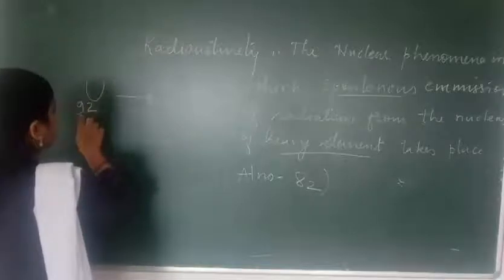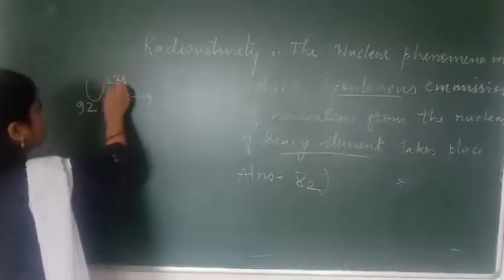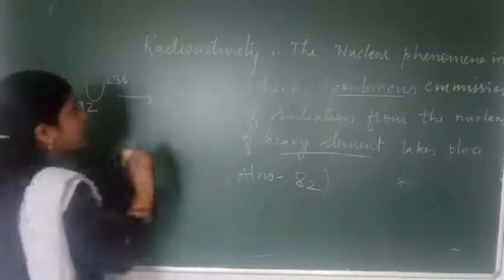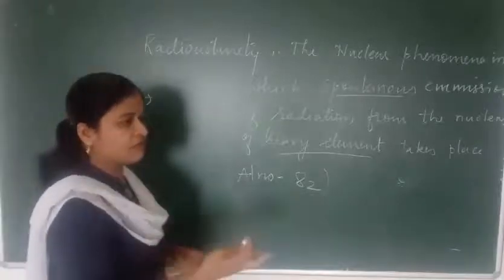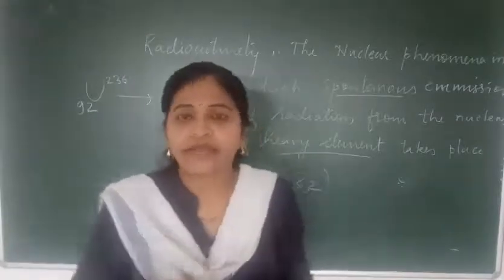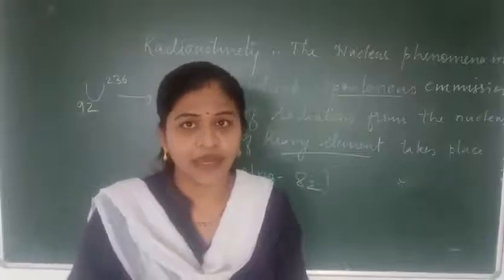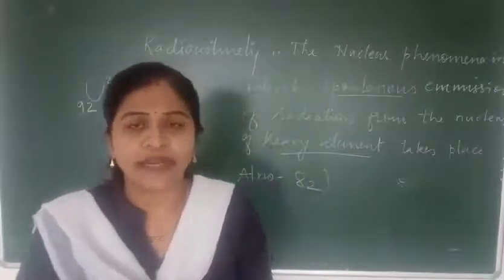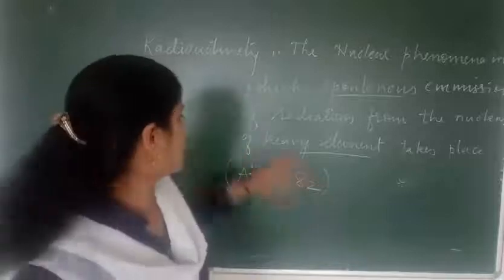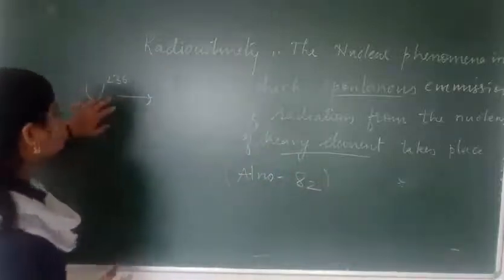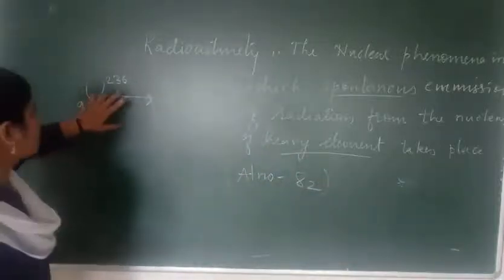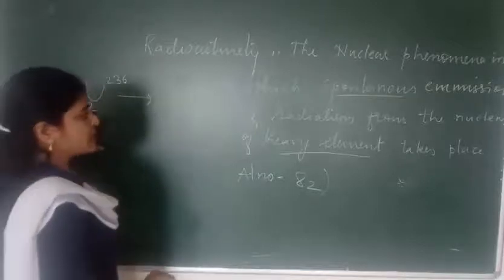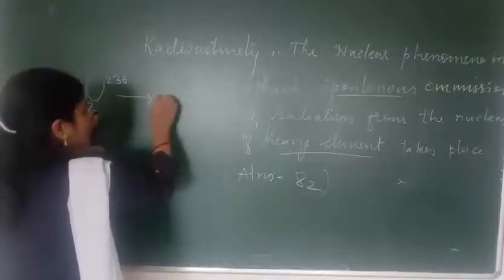So uranium 92, 236, whose mass is 236. From this there is continuous emission of alpha, beta, gamma. Either alpha or beta, or along with gamma particles, comes out from this. If uranium 236 is taken, whose atomic number is 92, the alpha particle comes out.